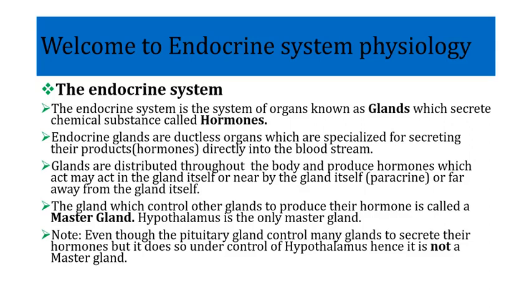Why? Because the pituitary gland controls many glands to secrete their product, for example, the thyroid, adrenal gland, and the others. But also the hypothalamus controls the pituitary gland to secrete its product. So both hypothalamus and the pituitary, by using that simple definition, can meet the criteria of being the master gland. But why do we say the pituitary is not the master gland and the hypothalamus is the master gland? There is another secondary property for a gland to be a master gland. For a gland to be a master gland, the second property is it should not be under control of any glands to secrete its chemical substance.